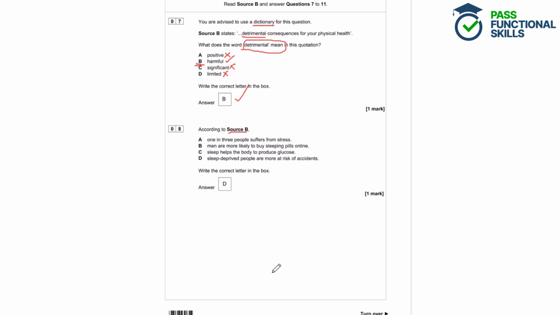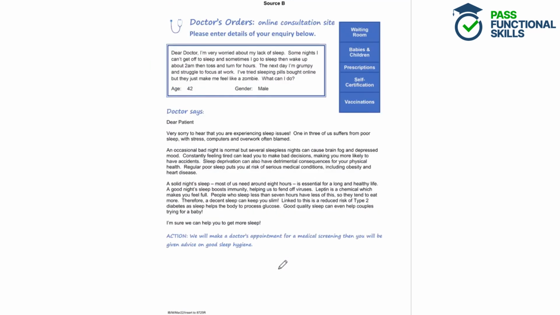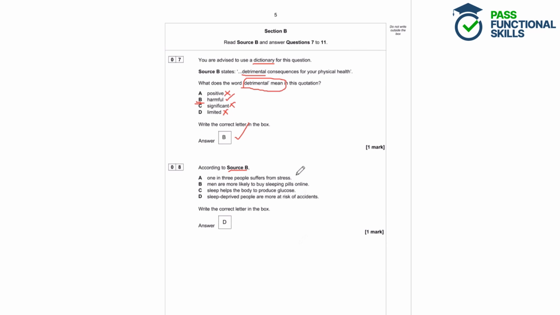So A, 1 in 3 people suffers from stress. Well, it says that sleep deprivation can cause stress, but it doesn't say anywhere that 1 in 3 people suffers from stress. So that's incorrect.